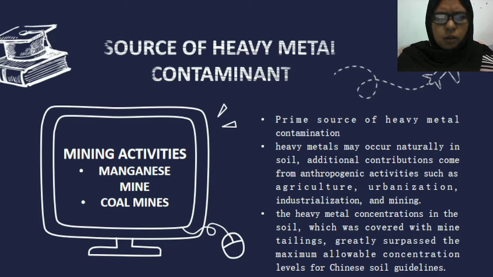Heavy metals may occur in soil through additional contributions from agriculture and urbanization, and mining can also lead to heavy metal pollution.